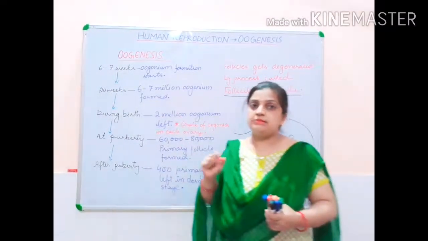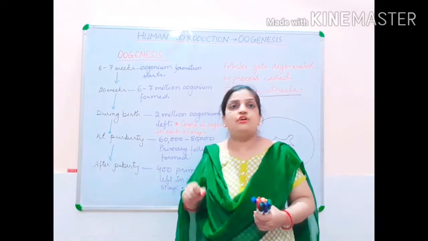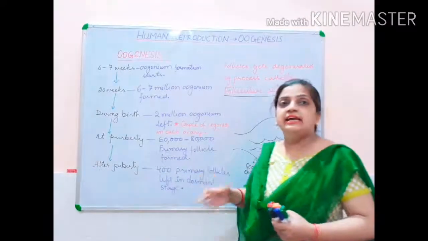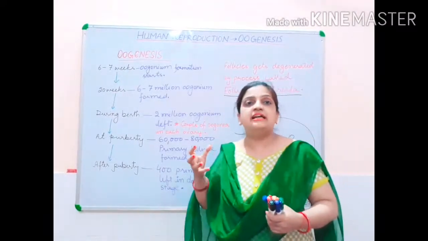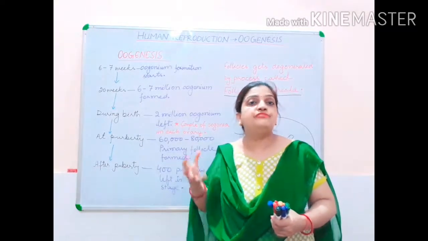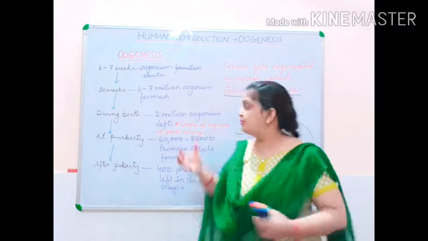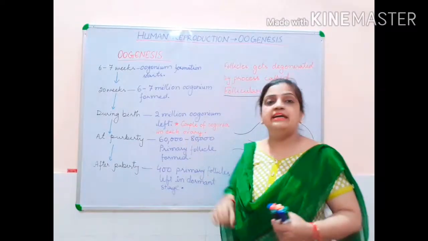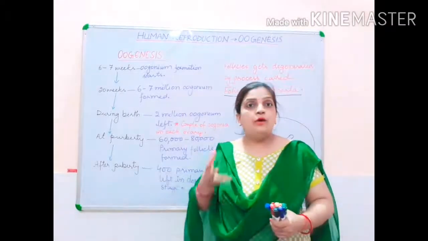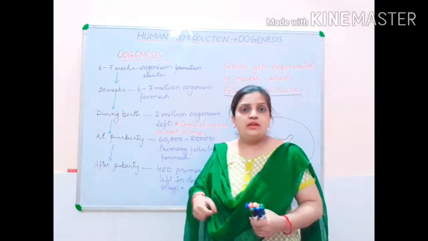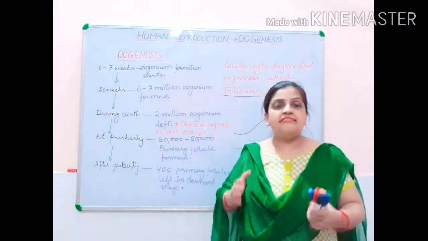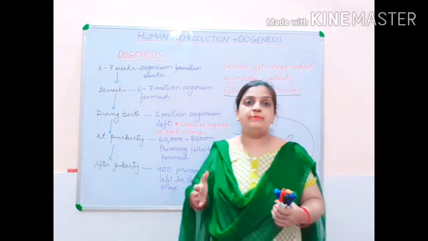A very star mark point which is given in your NCERT is that each ovary of the fetus contains a couple of millions of cells of oogonium. Couple of millions of oogonia in each ovary. What do you mean by couple? When I am talking about a couple, it will be in a pair.